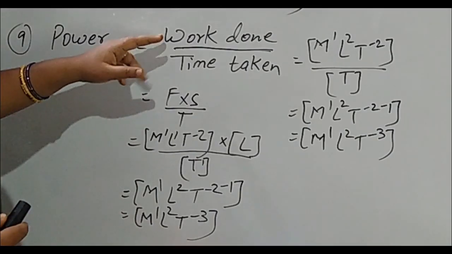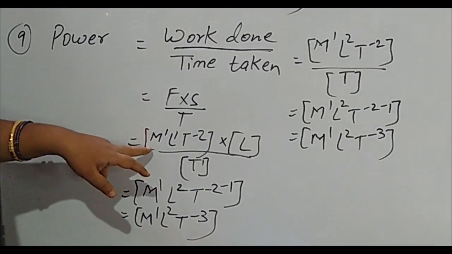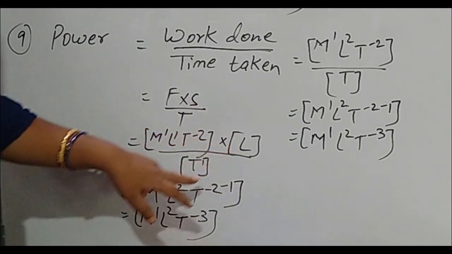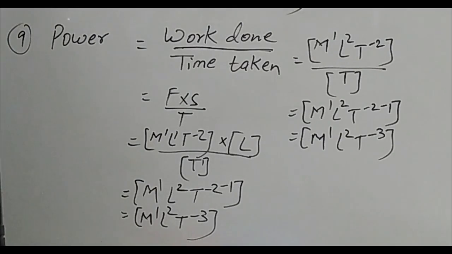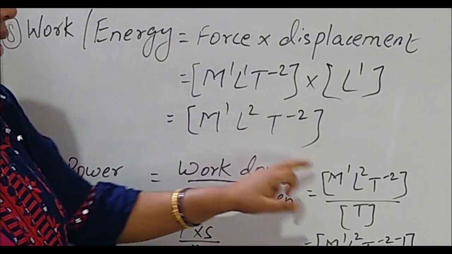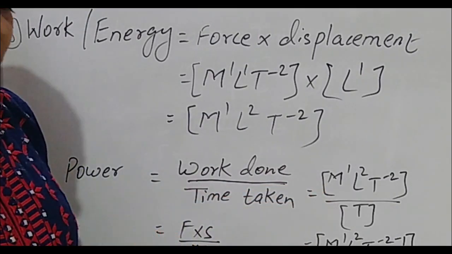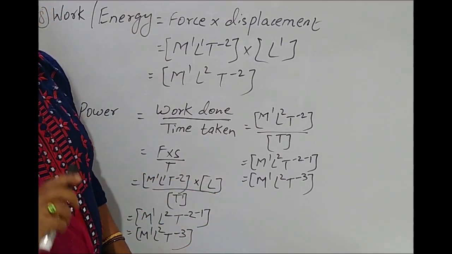Here what I did, in place of work done I used force into displacement. So force dimensional formula, displacement L, by time T. So here we calculated like this. Here I directly wrote the work dimensional formula by time. Whatever the method, the answer will remain the same.